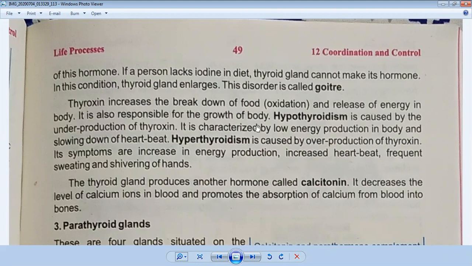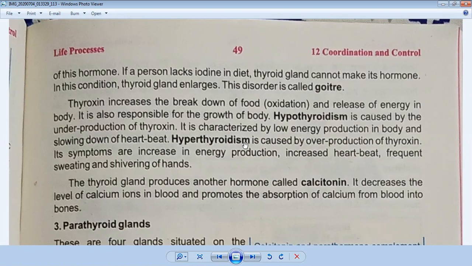Also, I have told you, hypothyroidism is caused by the underproduction of thyroxine. If thyroxine is not produced in the body properly, hypothyroidism can be caused. It is characterized by low energy production in the body and slowing down of the heartbeat.